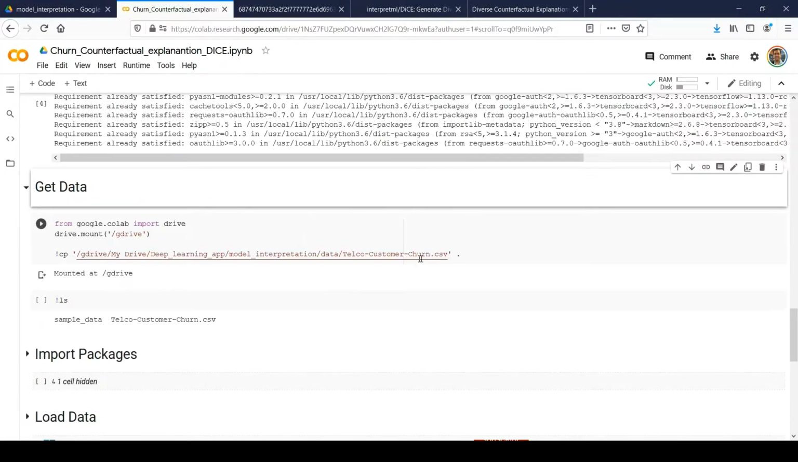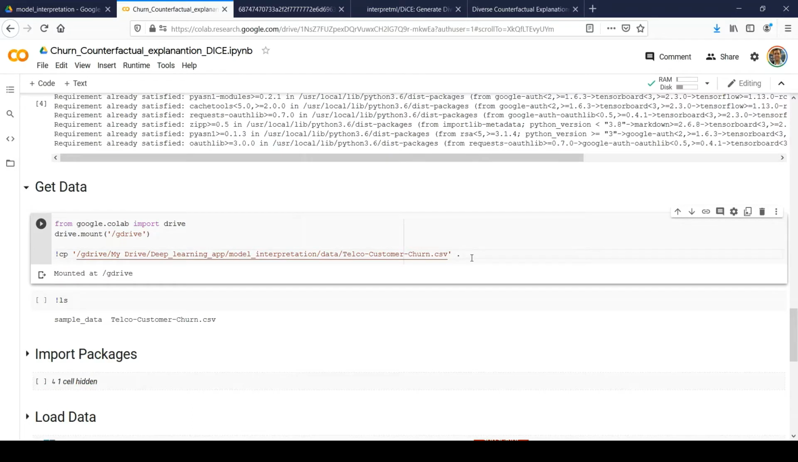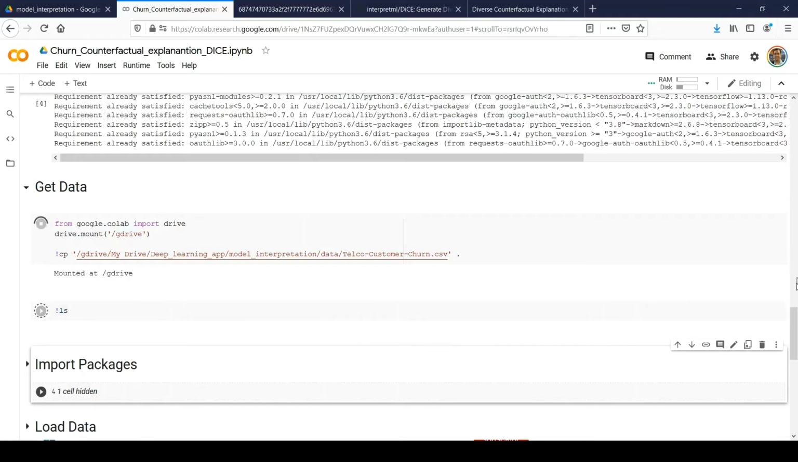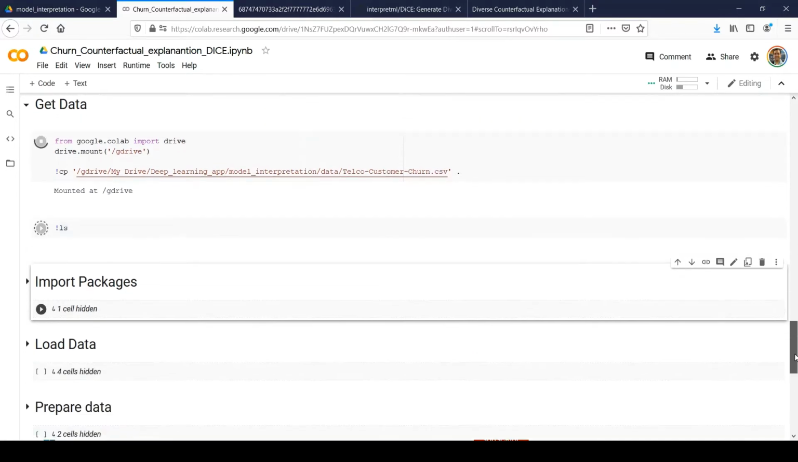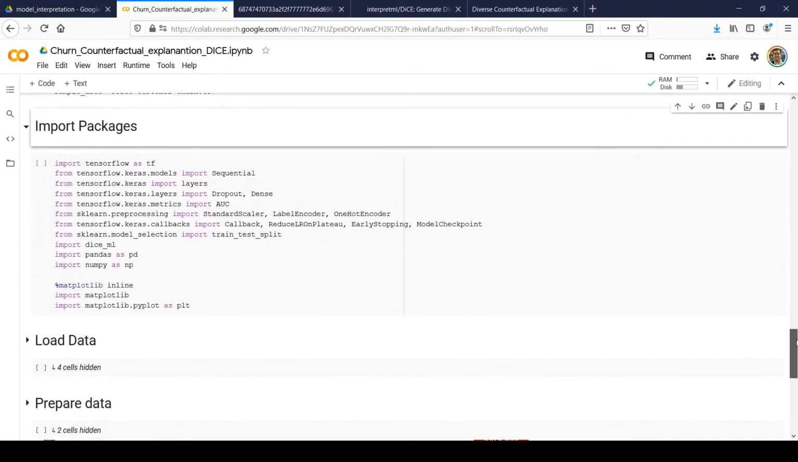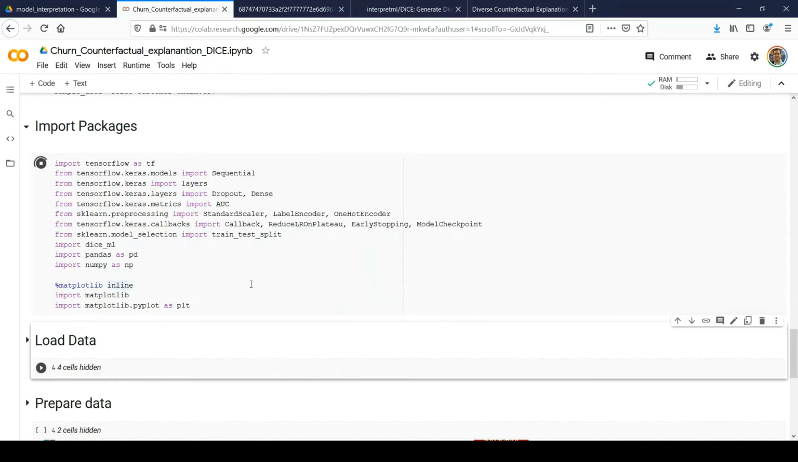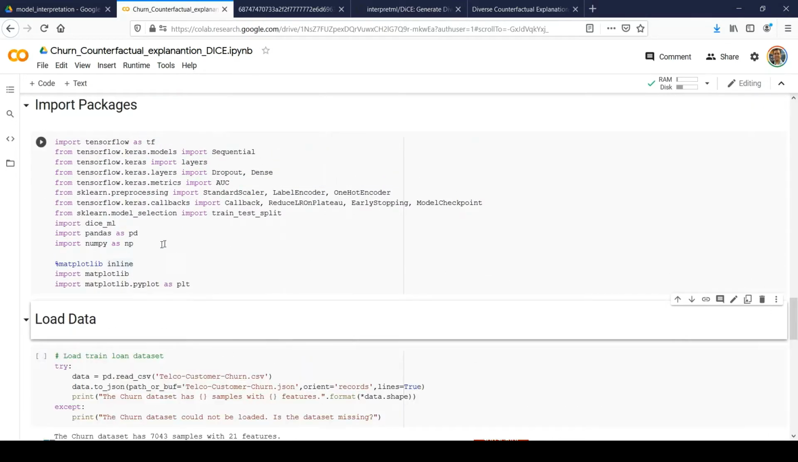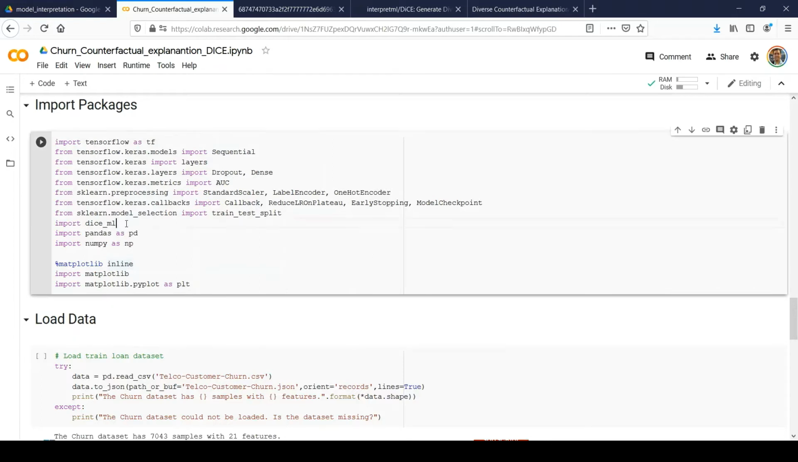So I am taking the telecom customer churn data from my Google Drive. I will just get it pulled from my Google Drive. And once that is done, you can see the telecom customer churn data. In this video, I will be training one simple artificial neural network with the help of TensorFlow Keras. And then we'll take that model to generate counterfactual explanation with the help of the DICE-ML package. Okay, so I have imported all the packages, and you can see that this is the important package, import DICE-ML.